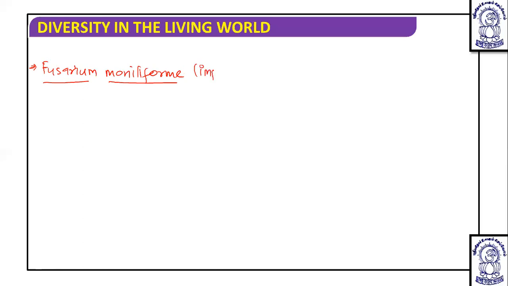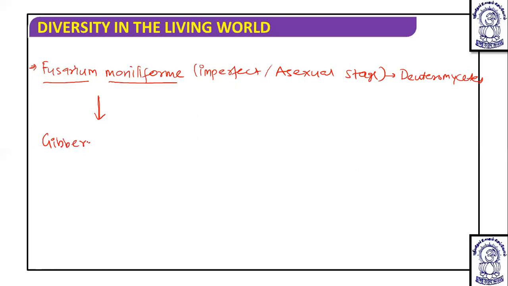So it is an imperfect or asexual stage, and that belongs to the Deuteromycetes. Now this Fusarium moniliforme is placed in Deuteromycetes, but when they are moved out of this, the sexual stage is discovered. The sexual stage is known as Gibberella fujikuroi.